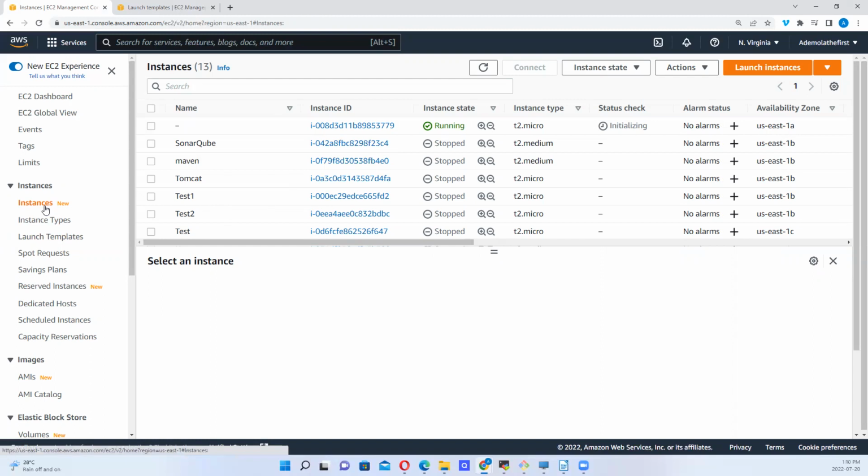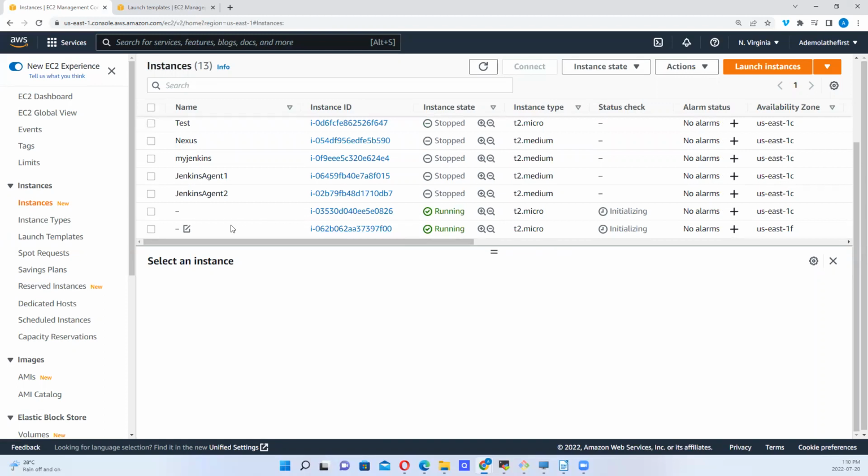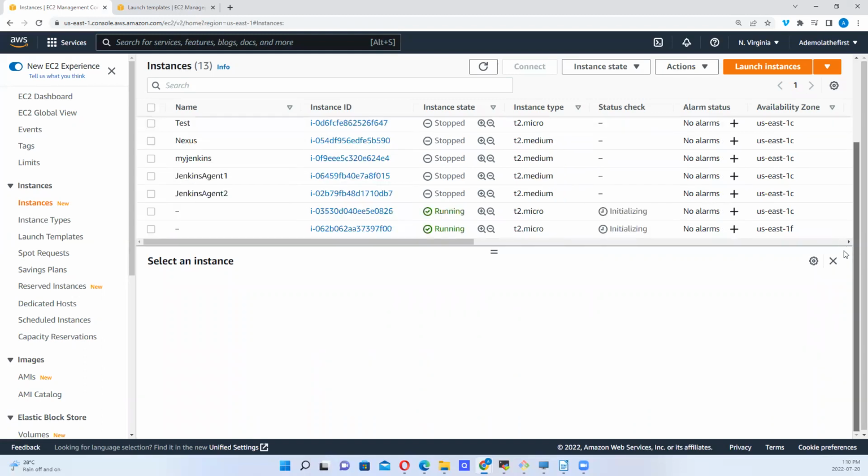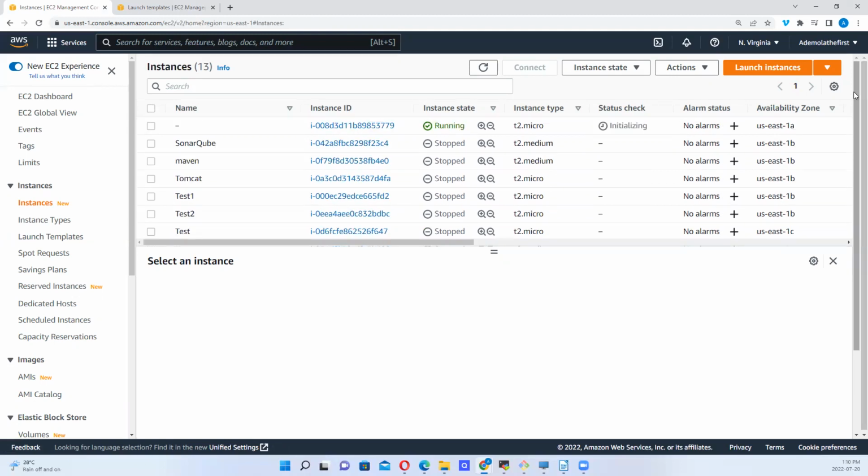So there are 3 new instances being created in line with our configuration. 3 instances have been created based on what we specified. Remember, we stated that the desired is 3 instances. A minimum could be 2, but the desired is 3.